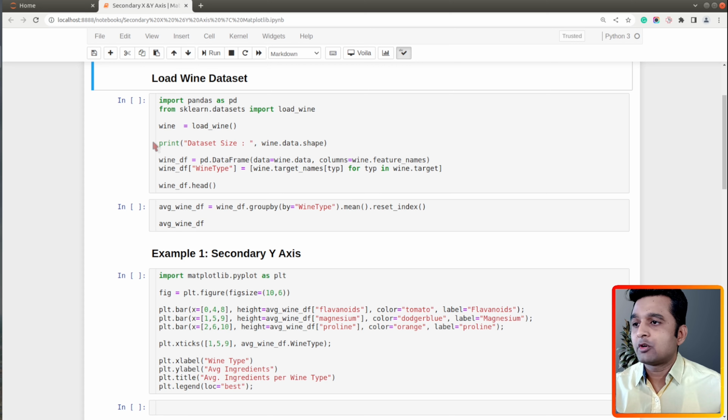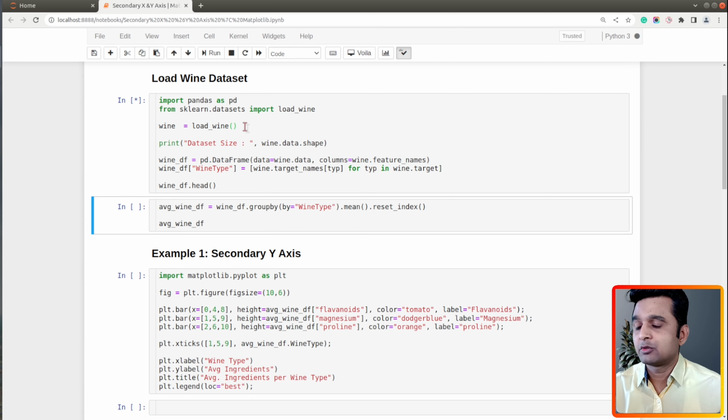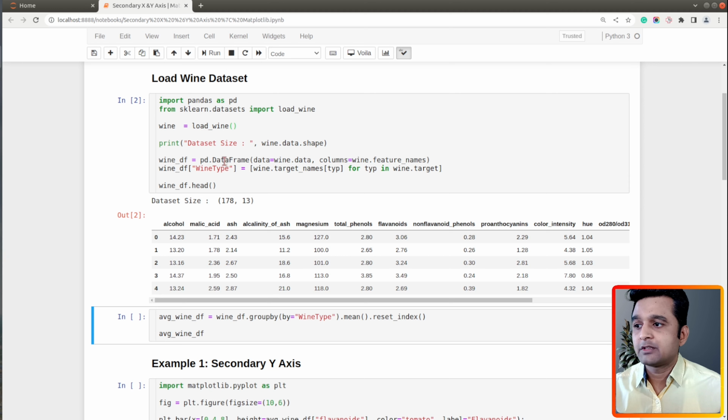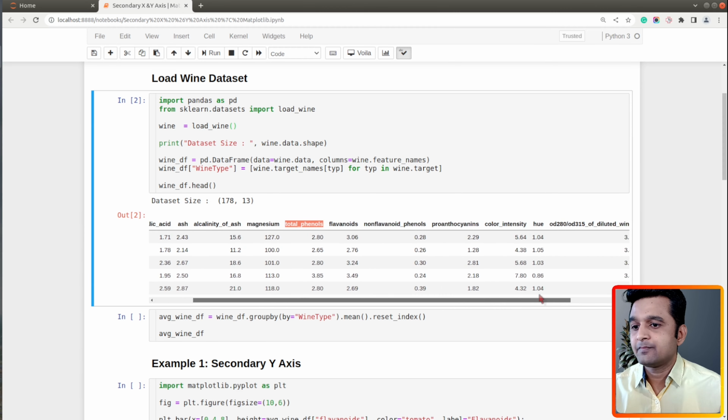Now, in order to create a chart, we need some data. So I have decided to load this wine dataset, which is available from the Python machine learning library scikit-learn. Let me execute this cell and load the dataset. Now this dataset has information about various ingredients used in creation of 3 different types of wine. I have loaded the dataset in memory as a pandas data frame and displayed the first few rows of the dataset.